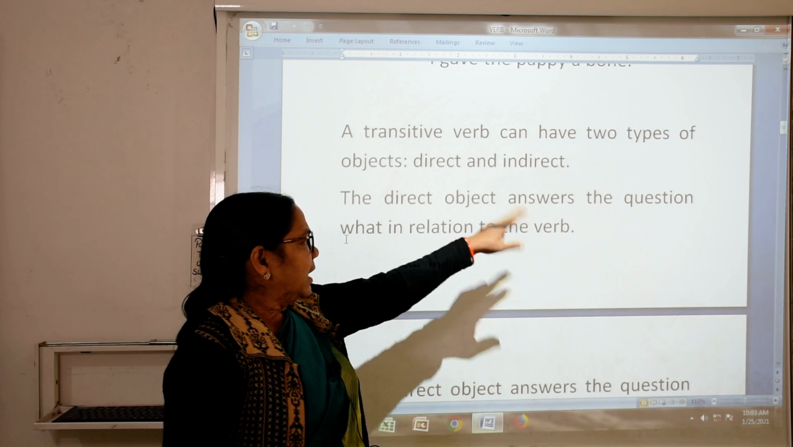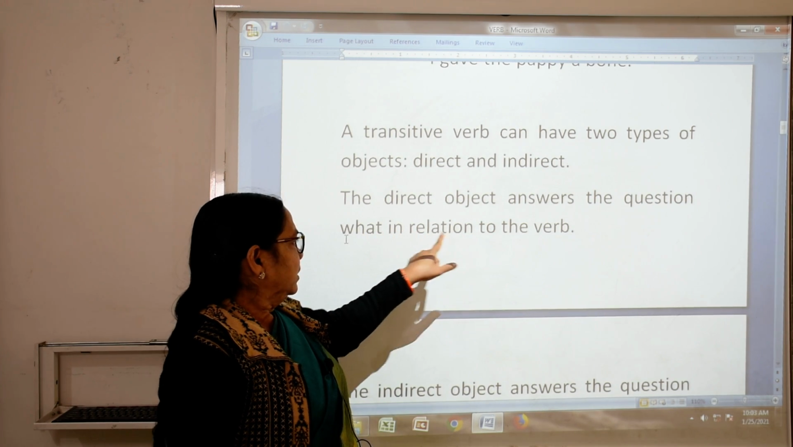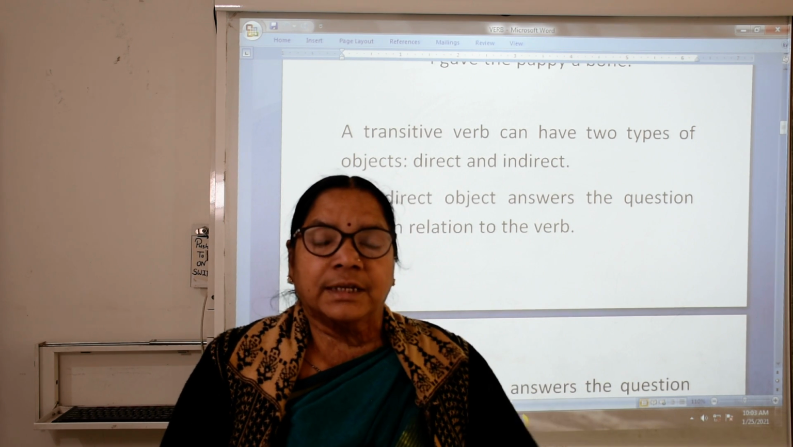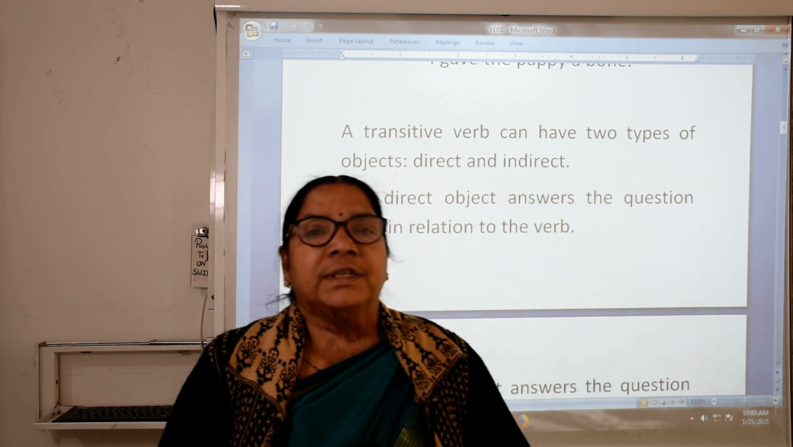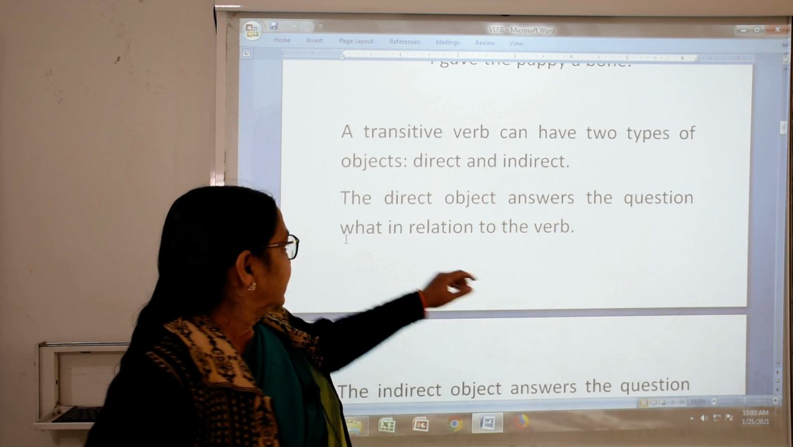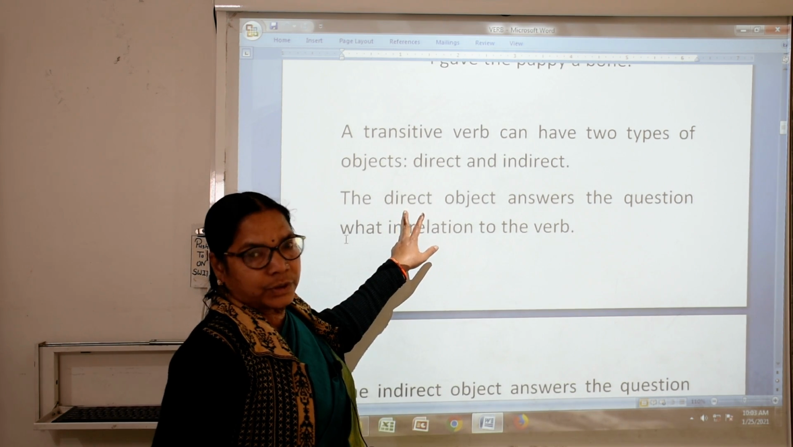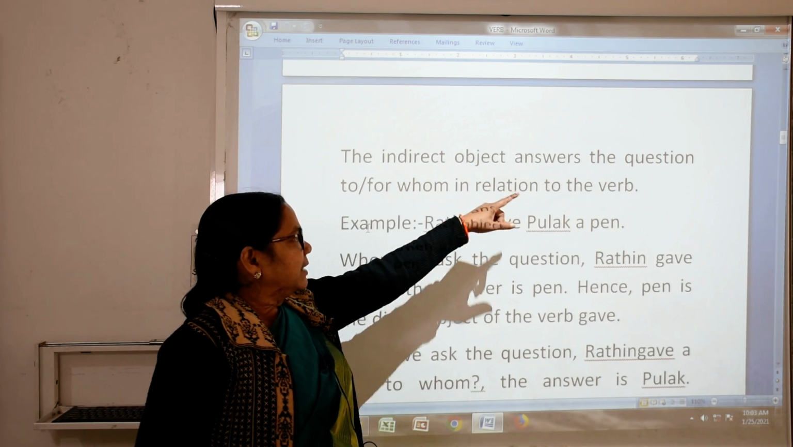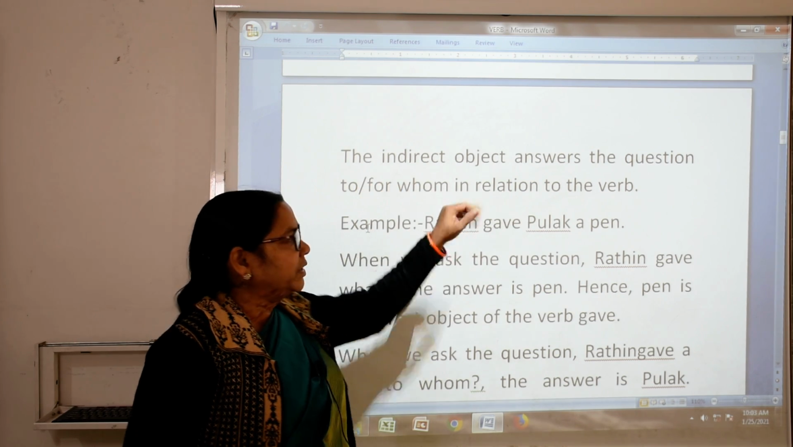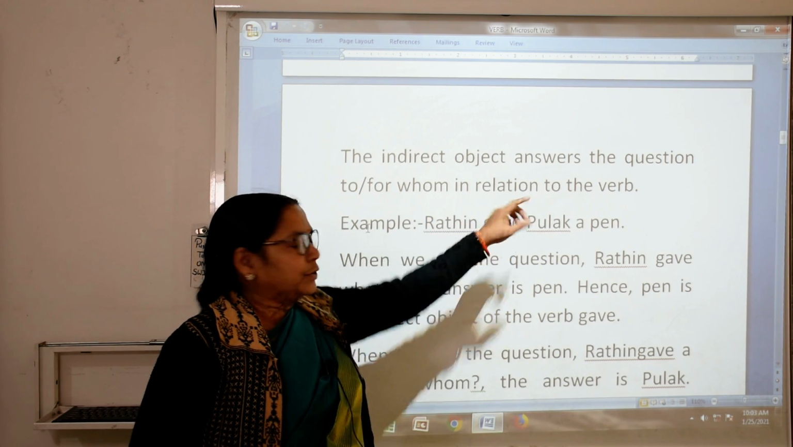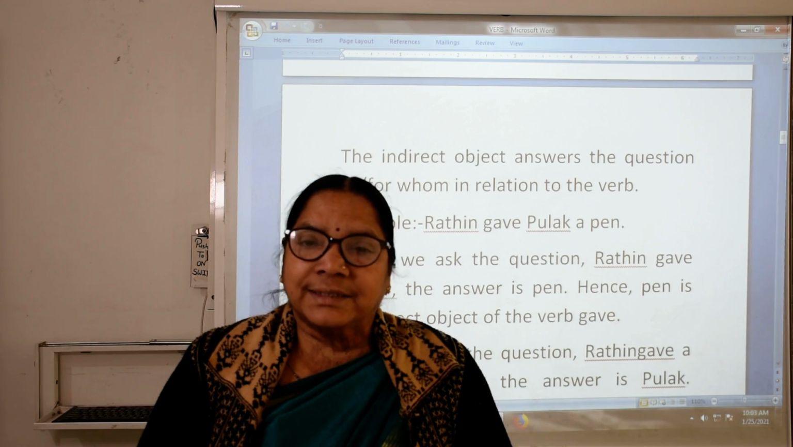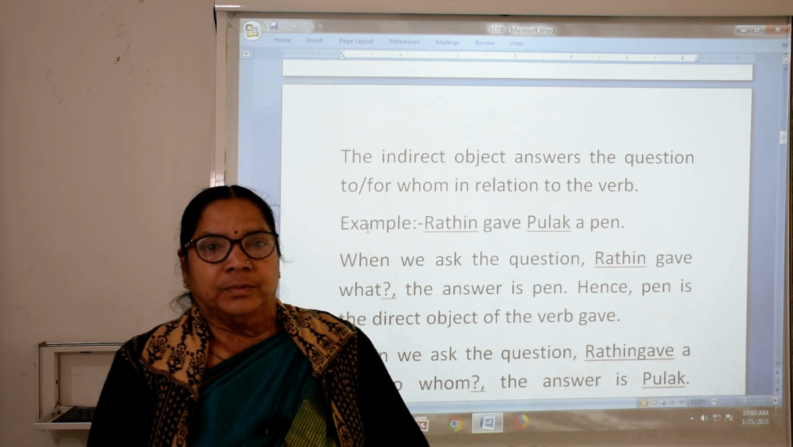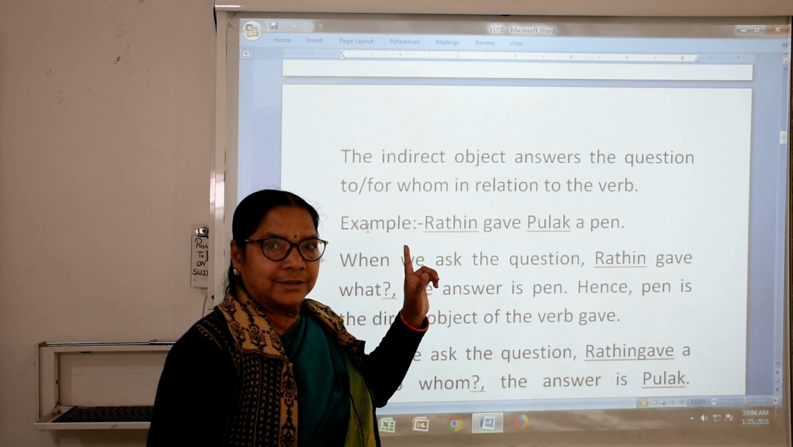The direct object answers the question what in relation to the verb. If the sentence asks the question what, that is direct. Okay. The indirect object answers the question to or for whom in relation to the verb. First, the direct object is asking what and the indirect is asking for whom. So remember student, direct is what,